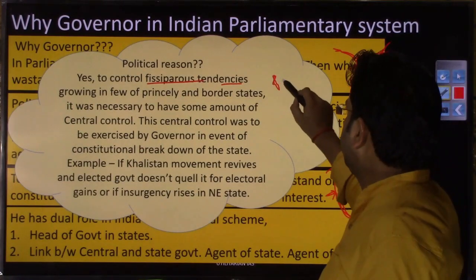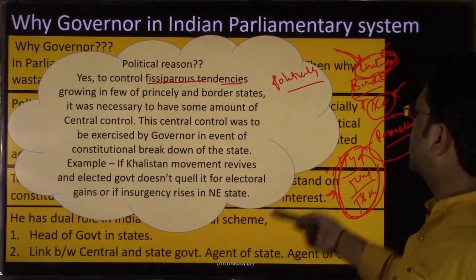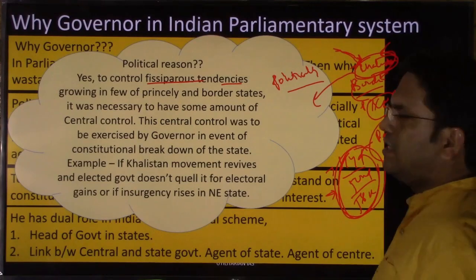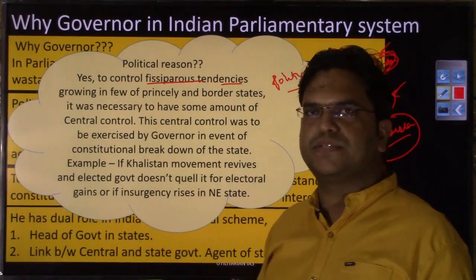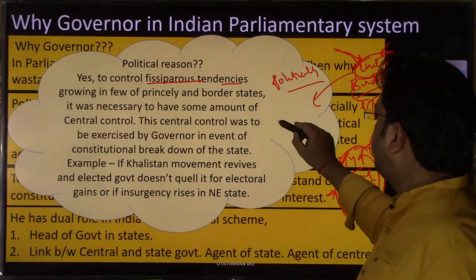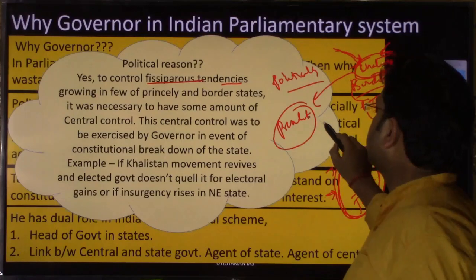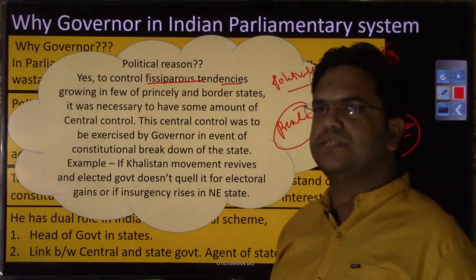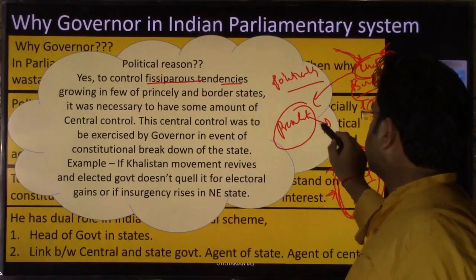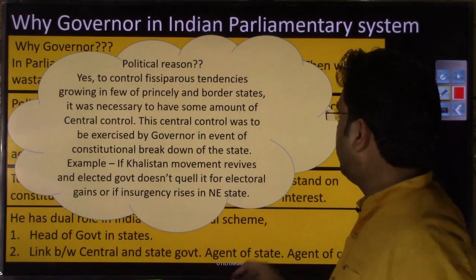and the politically elected government at the state level was not able to control these movements, that a central agent should be in the state who could give a report to the president, and who could have central control in time of exigency or emergency. With this intention, you had the governor's post.